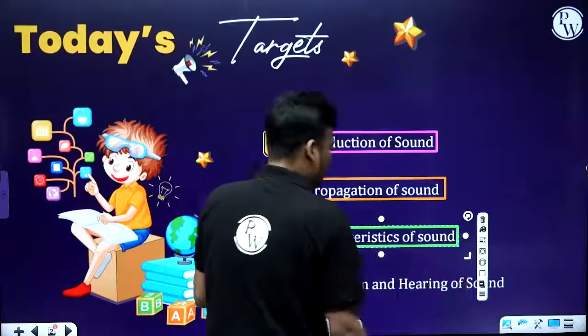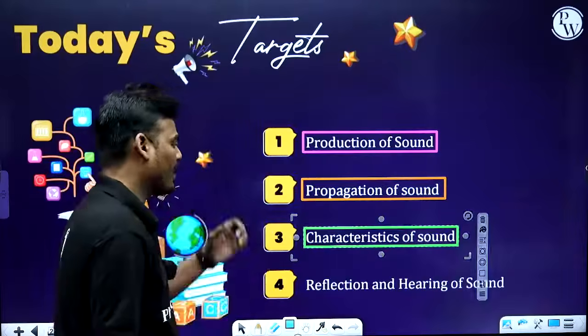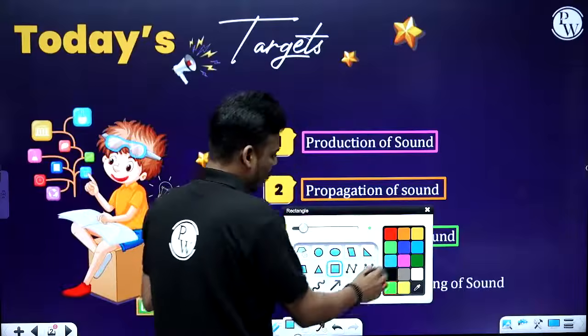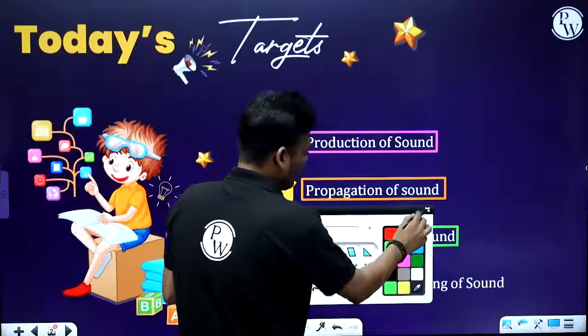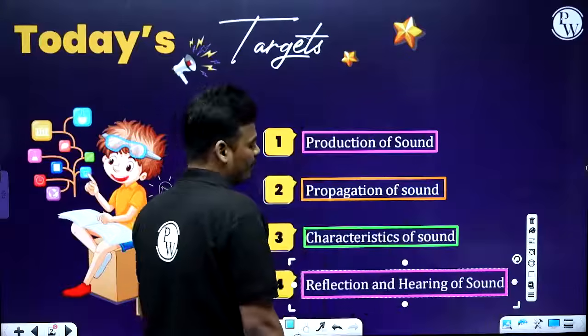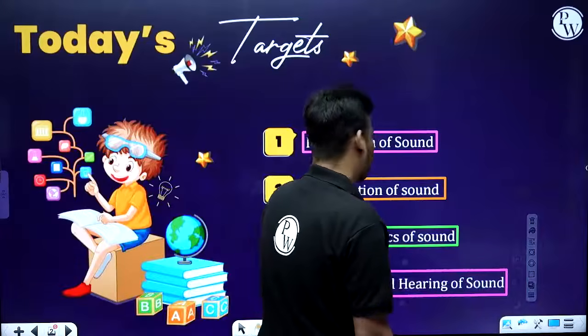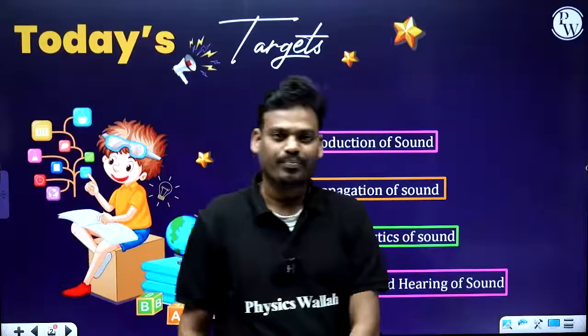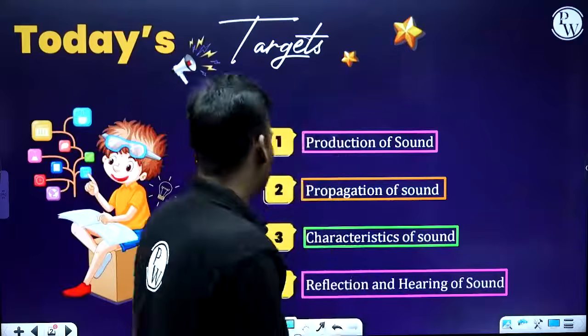If you want to differentiate two sounds, there are characteristics, and with the help of those characteristics, you can differentiate two different sounds. Then reflection or echo of sound. Then the last one, that is hearing of sound, that means the range of hearing. Got it? Okay, so let's start with the production of sound.